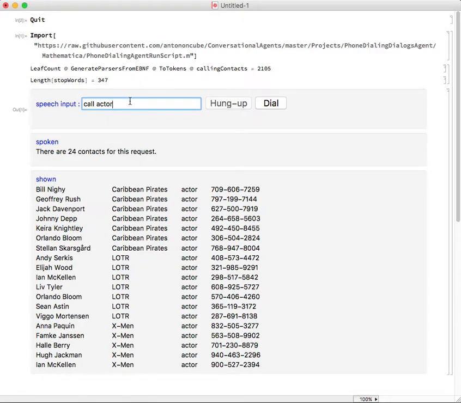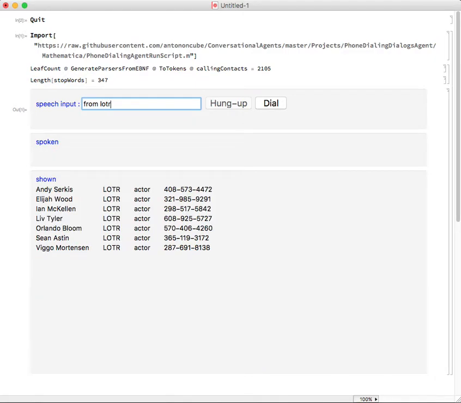If I have a request or a context query which does not produce a unique name, produces a list of names like here, then I need to further filter or narrow down my selection. So from this list of actors, I can say from a particular movie, and then here I can say, for example, the third one.